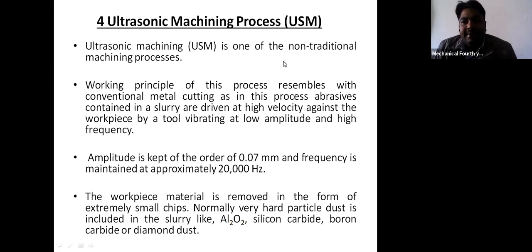The abrasive particles used are aluminum oxide, that is Al2O3, then silicon carbide, then boron carbide, or diamond dust. So this is artificial diamond. Diamond dust is also used as an abrasive particle, which is generally used to cut very hard or brittle material.